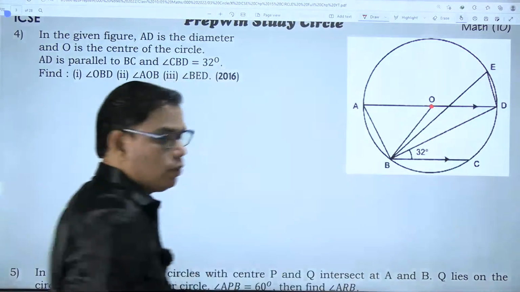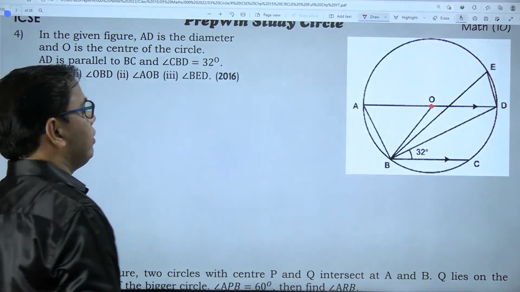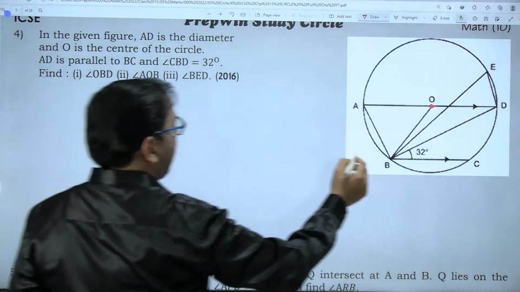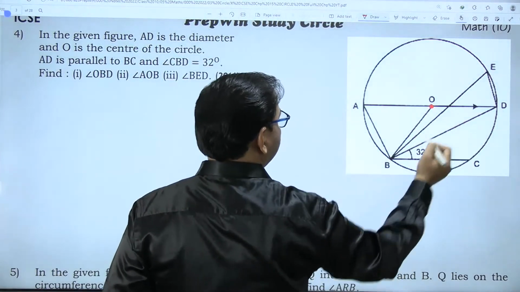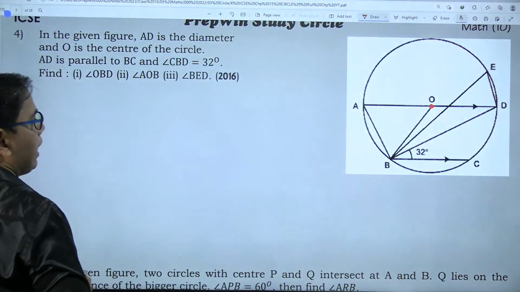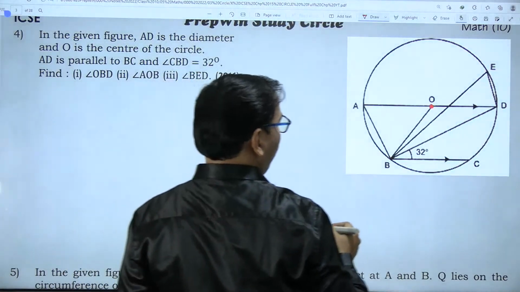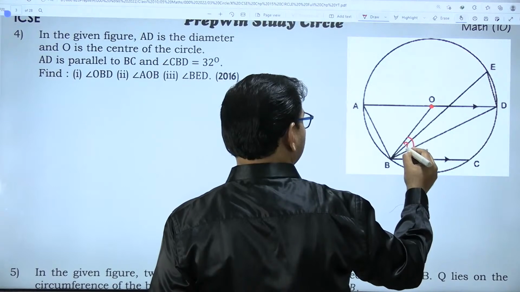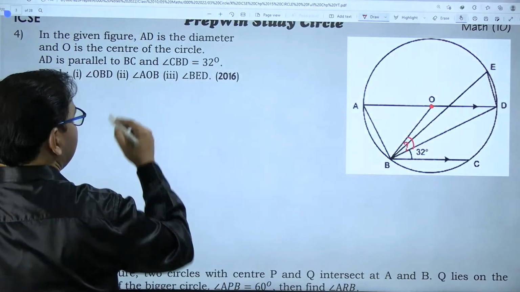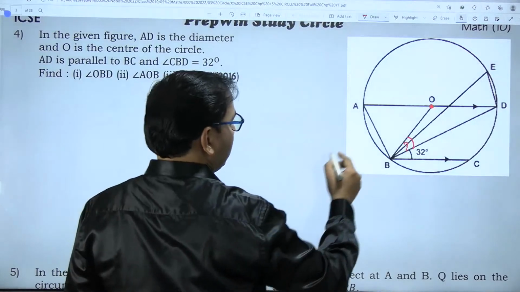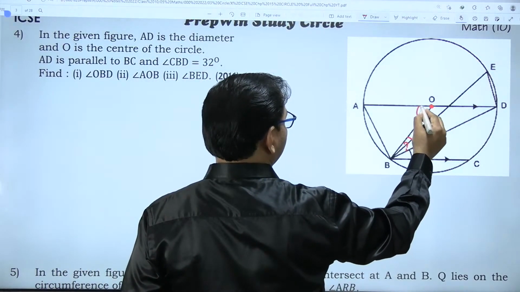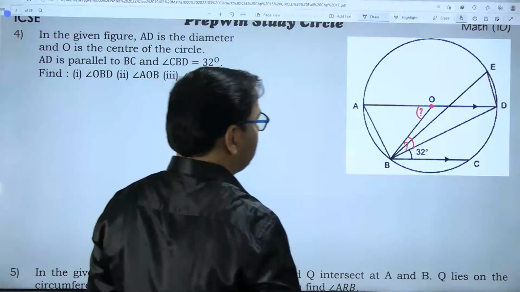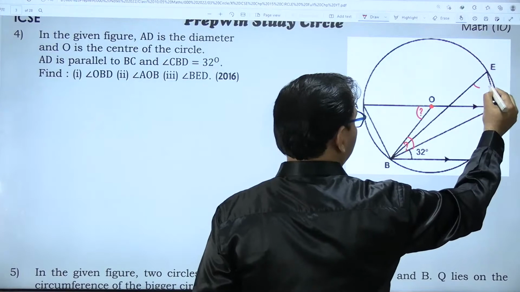You can see these arrows pointing in the same direction, which indicates that they are parallel lines. AD is parallel to BC, and angle CBD is 32 degrees. Find angle OBD. I have to find this angle, OBD. Then angle AOB, this second angle I have to find. And third, I have to find angle BED.